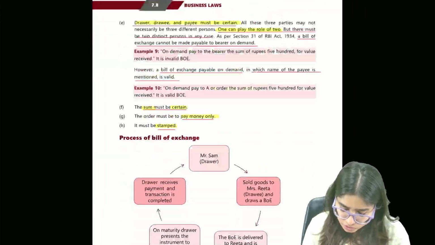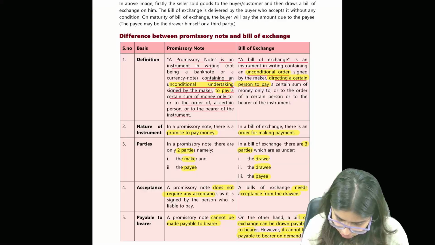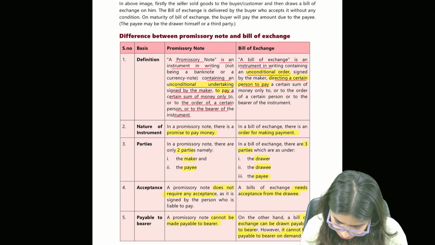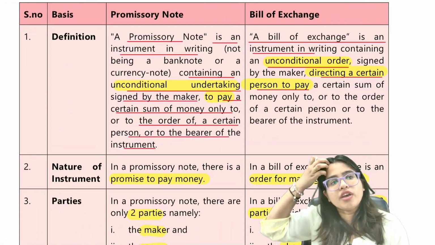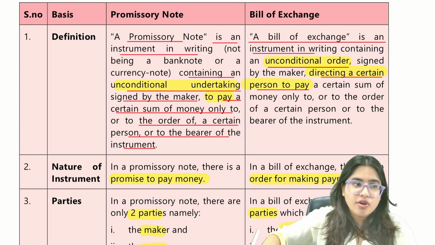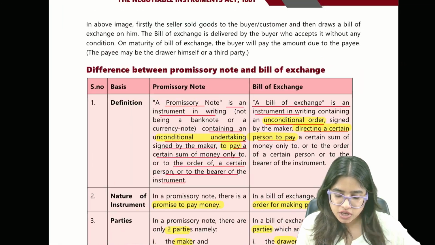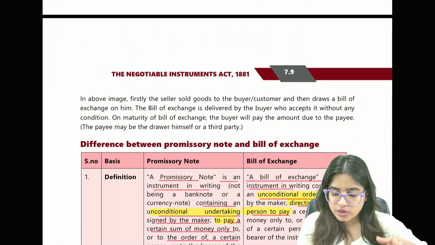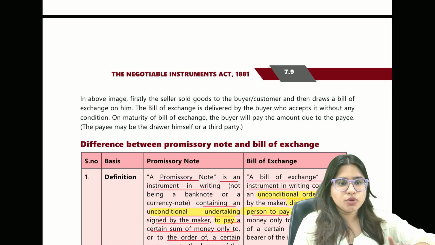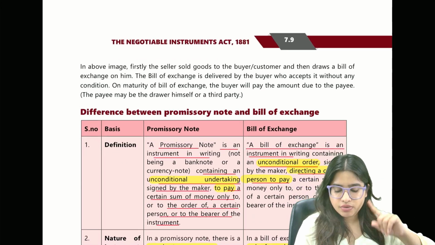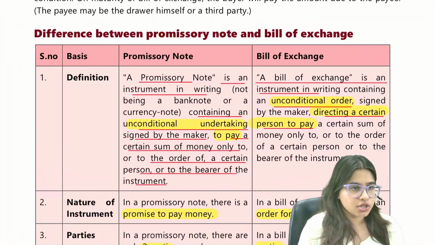So before the definition, should we do this? We can do the difference first, because just now we have done the comparison of promissory note and bills of exchange. So first we can do the difference between promissory note and bills of exchange. Please come to page number 7.9. We can do here the difference between the promissory note and the bills of exchange.